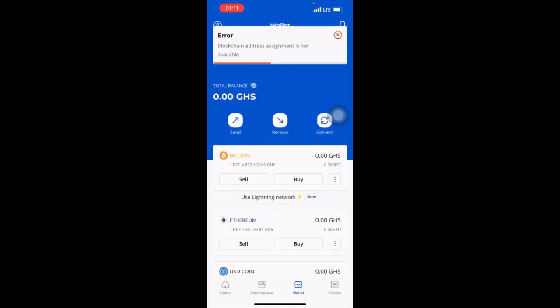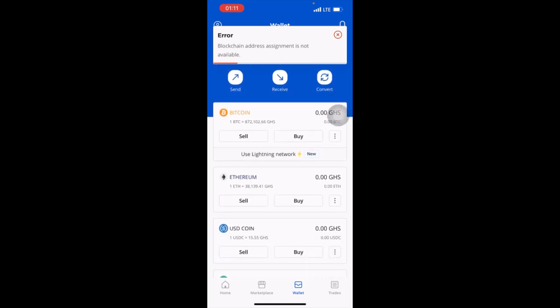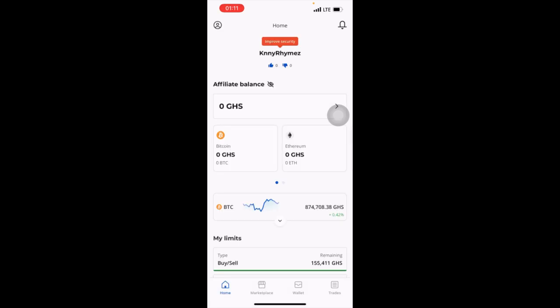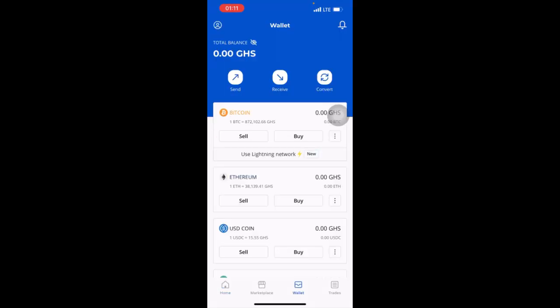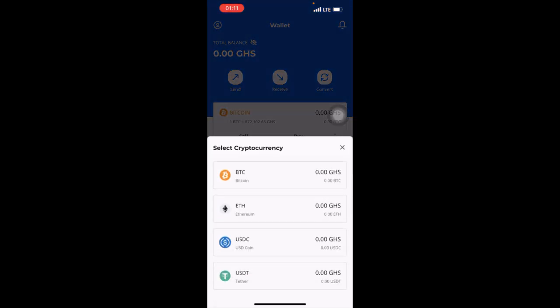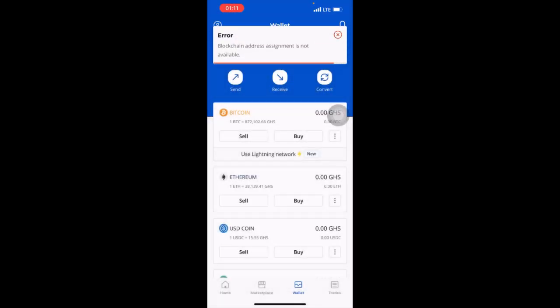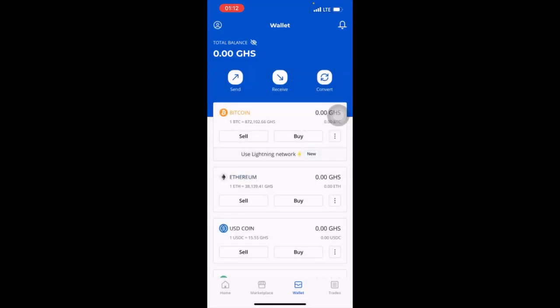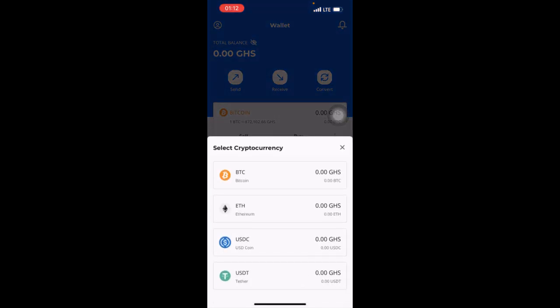They say BTC is not available. Their blockchain is misbehaving. So you follow what I'm saying. You go to your receive. It's still not available. USD is available, but I don't know, it will come. So you go to your receive. After receiving, let me use the USDC to do it.